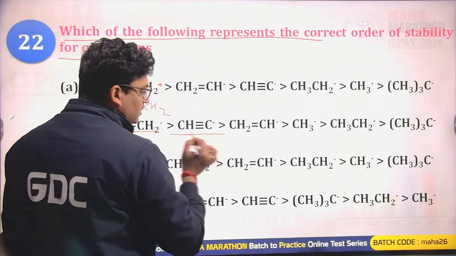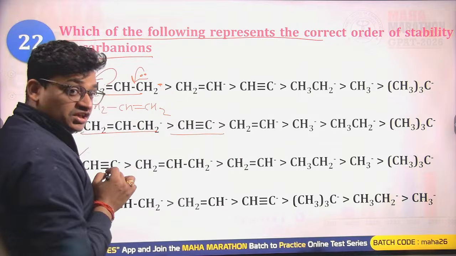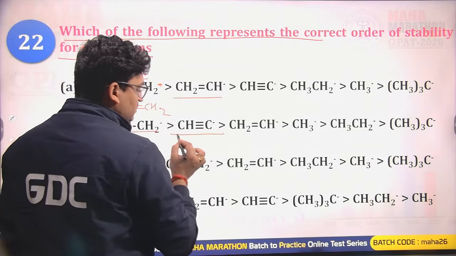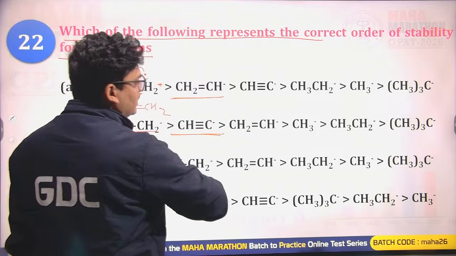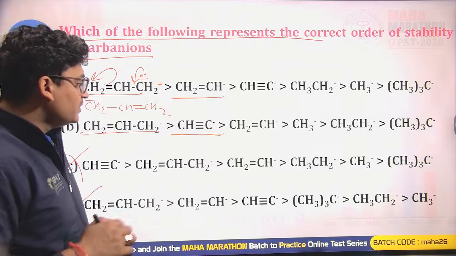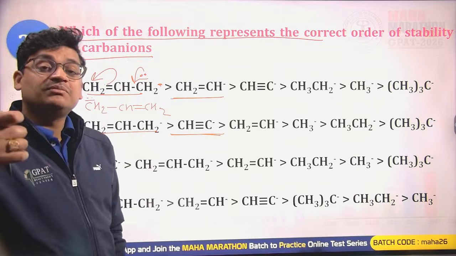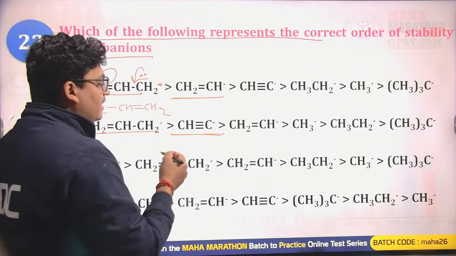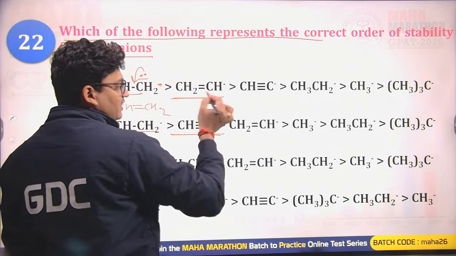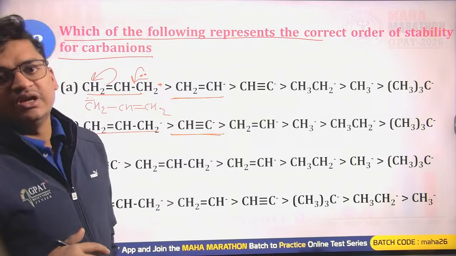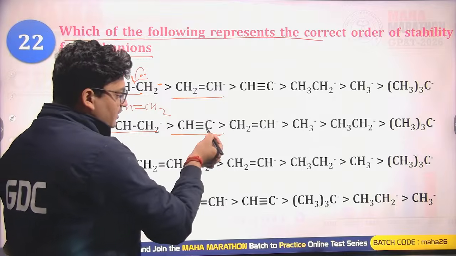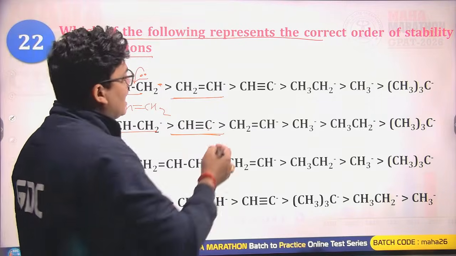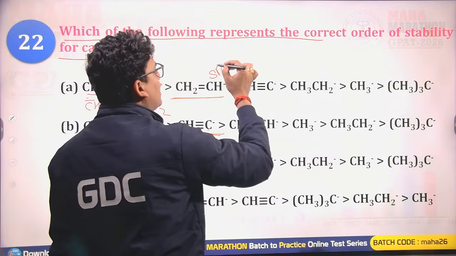After this we have the ethynyl anion and the ethenyl anion. Negative charge is always stabilized over a more electronegative atom, and the carbons here and here have different electronegativities. Why? The carbon here has sp hybridization, while the carbon here has sp2 hybridization.